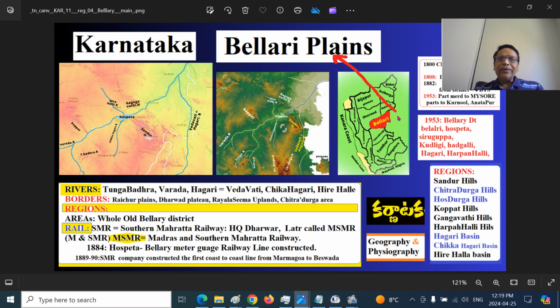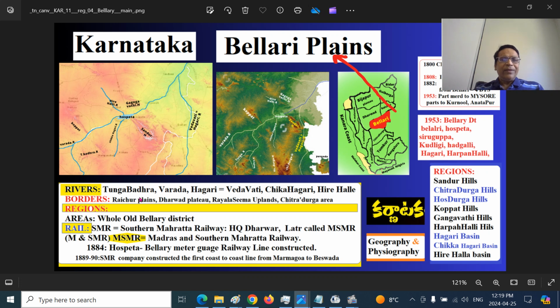So this is the Ballary Plains. What are the borders of the Ballary Plains? Very simple. This is the Ballary Plain. We have the Dharwad Plain here, the Raichur Plains, the Raichur Doab region here. Here I have not shown the Rayalaseema upland regions, both the peneplains and the plateaus. And this is the Chitradurga region. Those are the borders I have mentioned here.